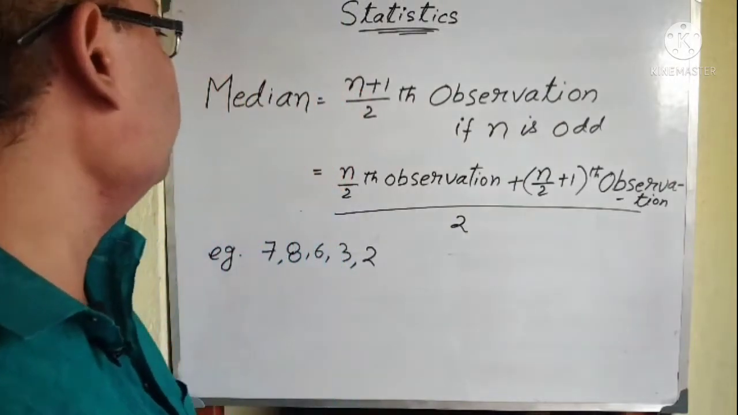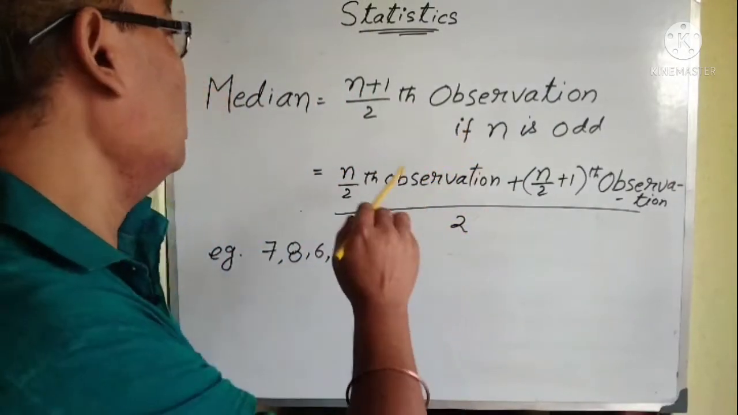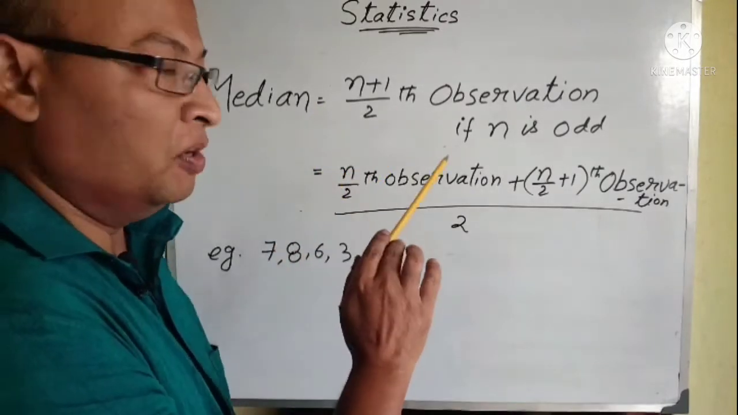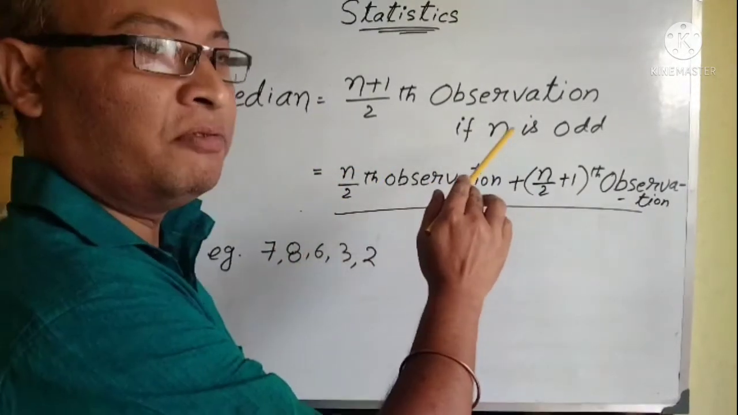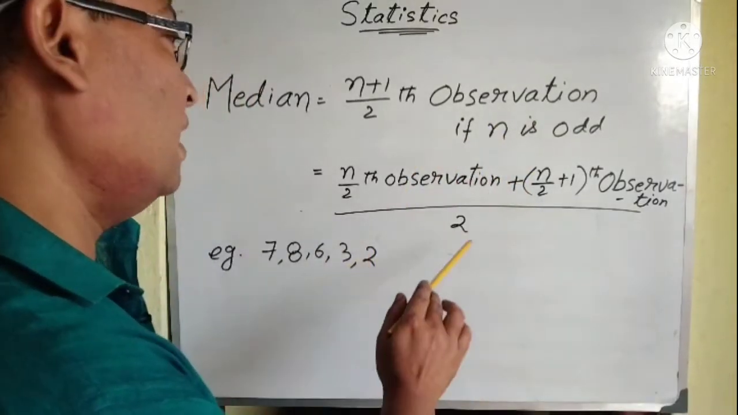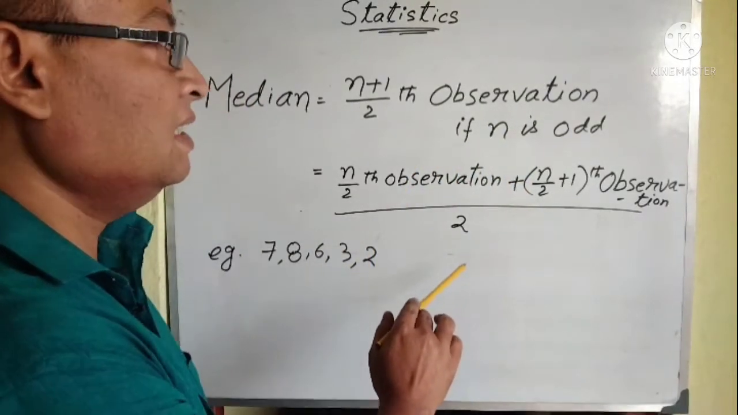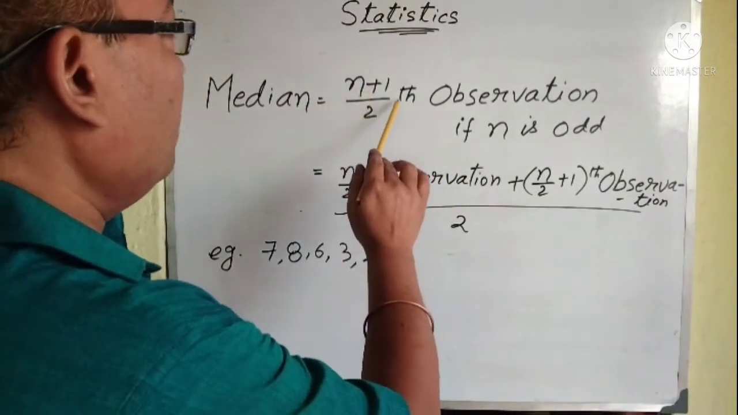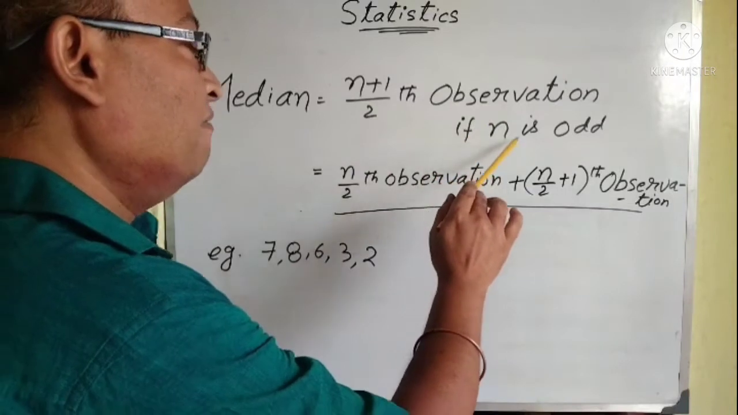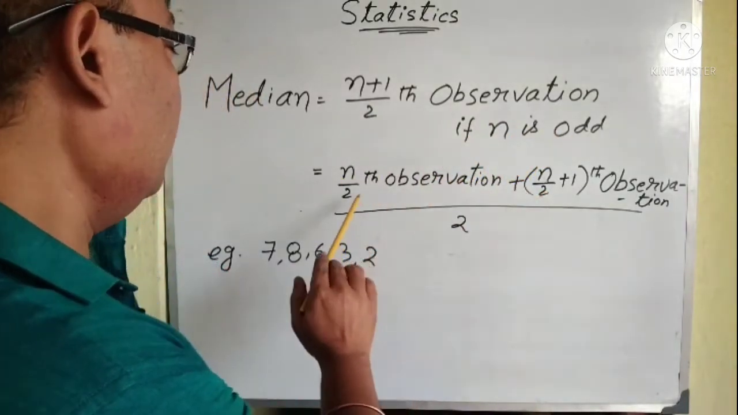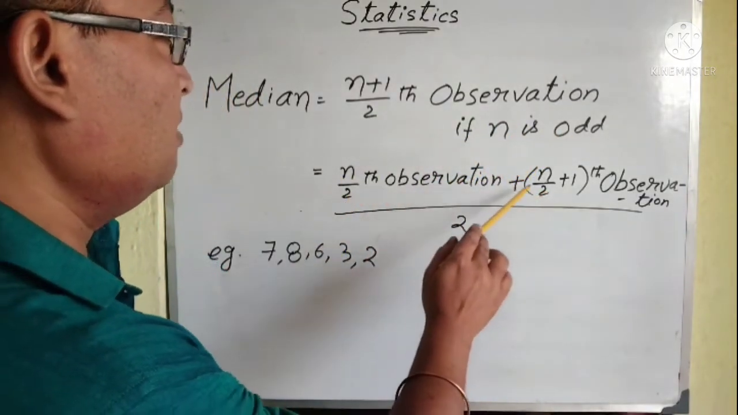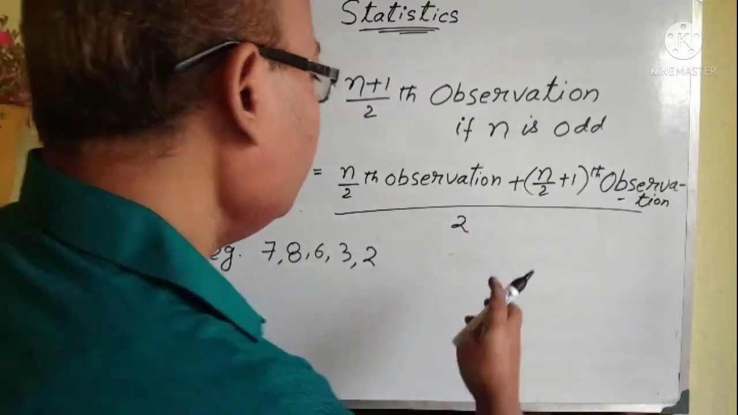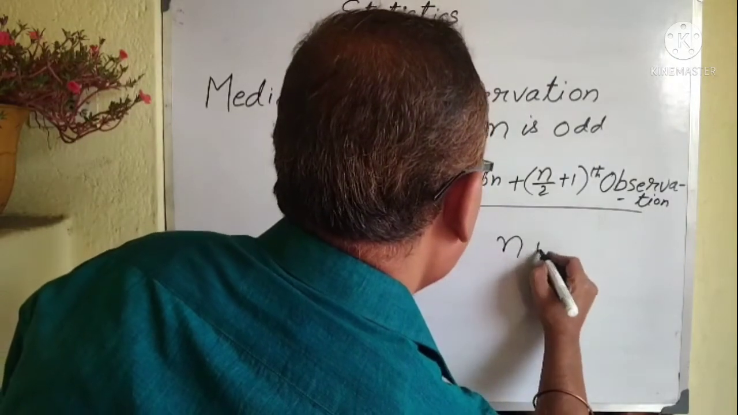Now we will find out median. Median means central value. Now what is the formula to find out median? We have two formulas. One for when the number of data is odd and another for when the number of data is even. Now (n plus 1) by 2th observation if n is odd, and (n by 2)th observation plus (n by 2 plus 1)th observation, all by 2, when your n is even.